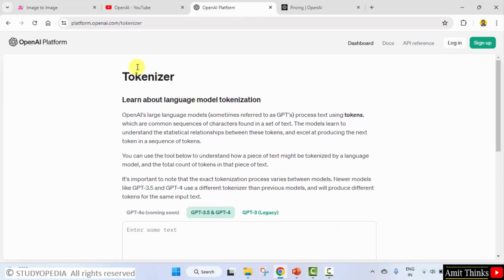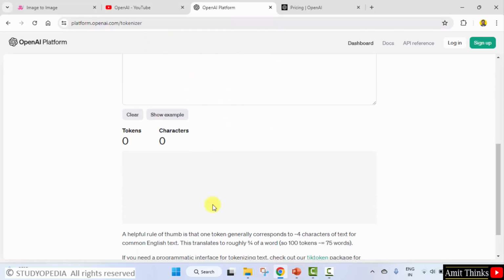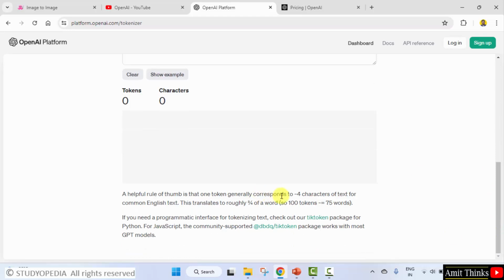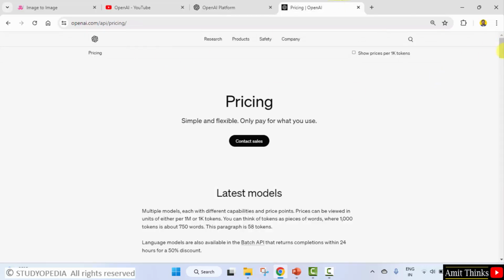So you can learn more about tokens from this link. Okay, here it is, how many tokens and characters, and it's written 100 tokens is equal to 75 words. I told you 3/4 of a word. With that, you can also learn about these.